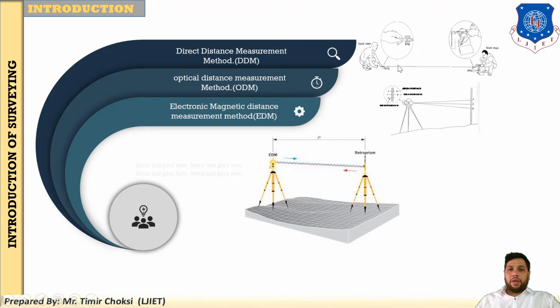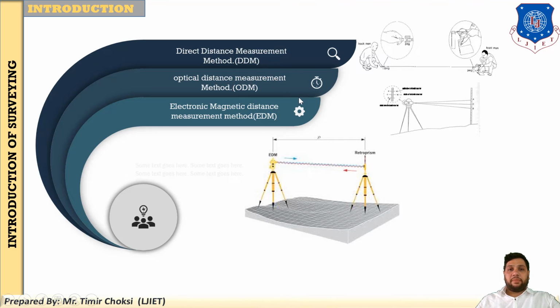But if you find it with some optical lens, like a theodolite or a tachometer, where the distance between A and B is given by an instrument using optical measurement, optics is used for finding the distance. It is called ODM. And with electromagnetic waves, now you know that the total station is an advanced instrument that finds the distance using electromagnetic distance measurement, the EDM. So this is called the EDM method.